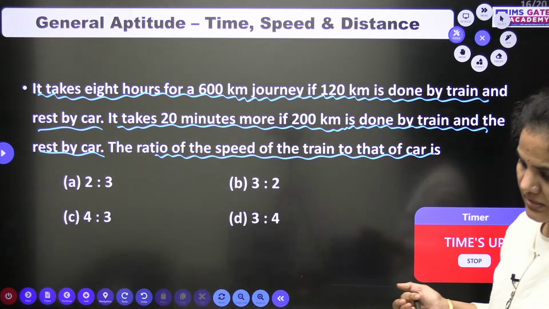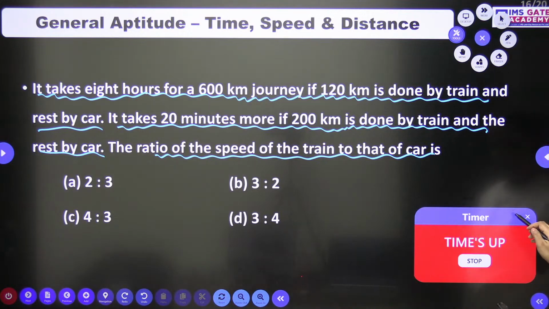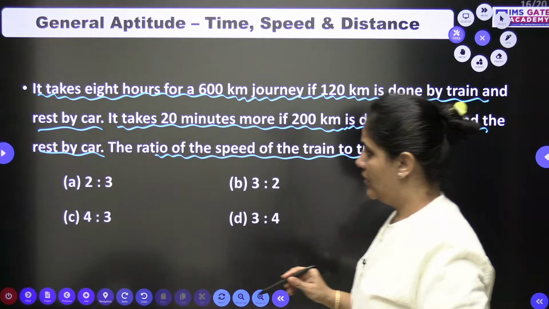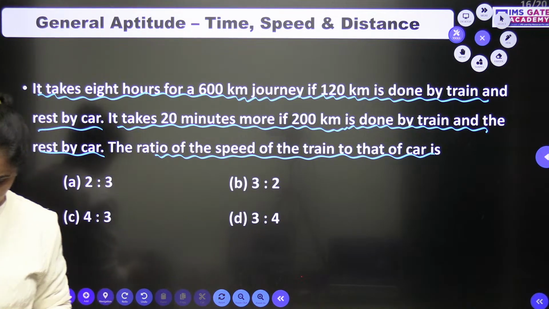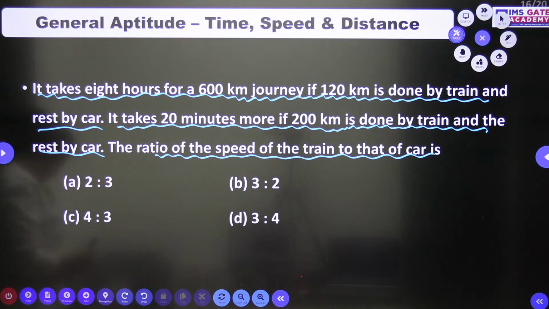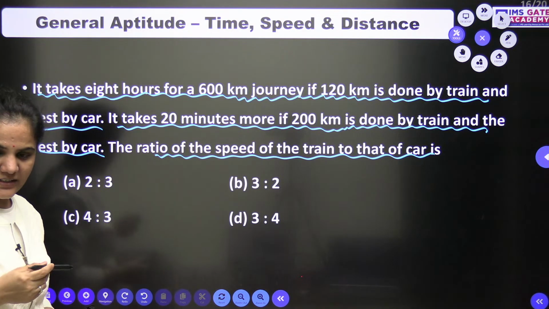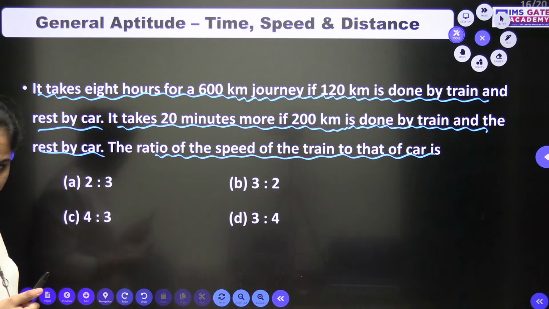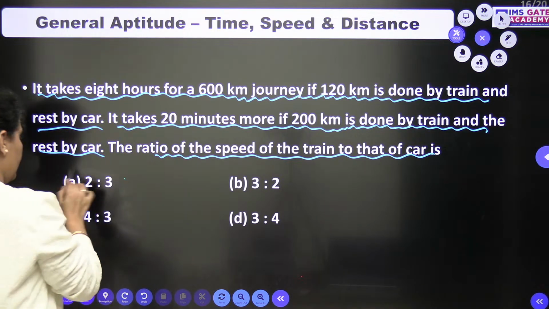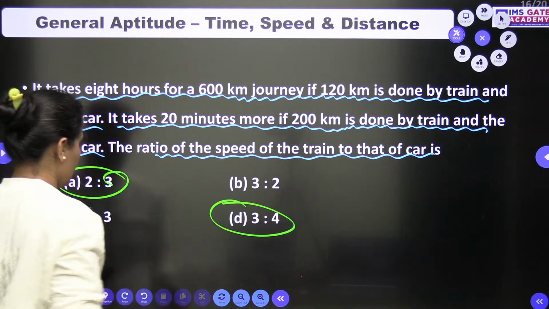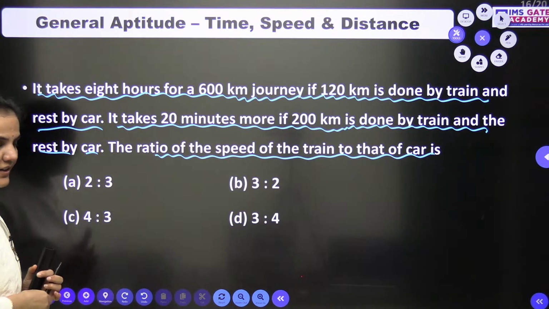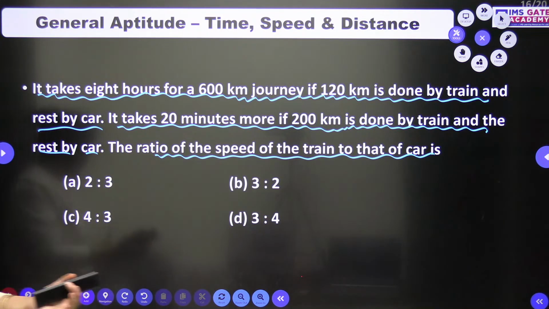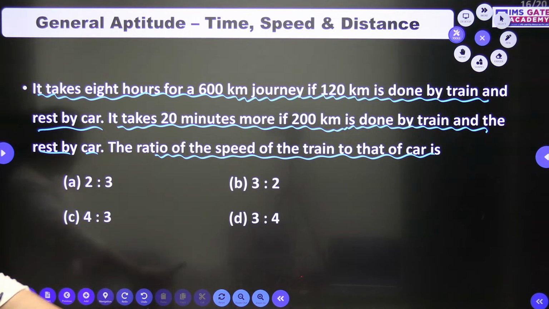Okay, Harshal is there with option A. A is the ratio. Okay, is it 2:3 or 3:4? 2:3 or 3:4? Chalo, let's check it out. A or D. So whether this one A or this one D, let's check it out. So it is asking about the speed of the train to that of the car. Anyone else with a reply? No. Alright, let's check it out.